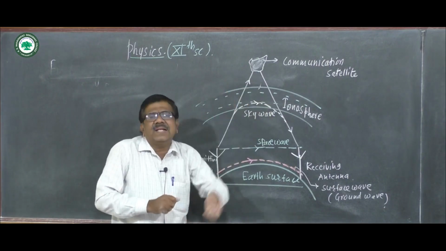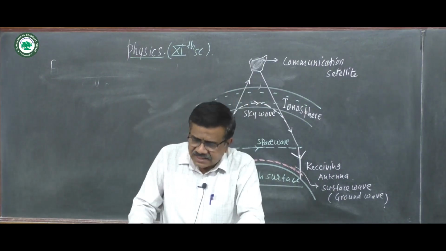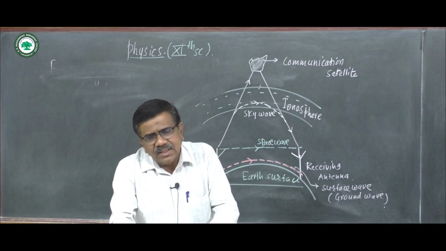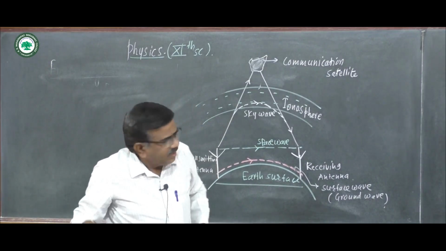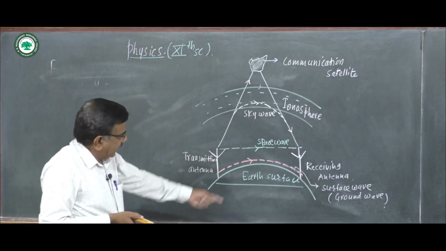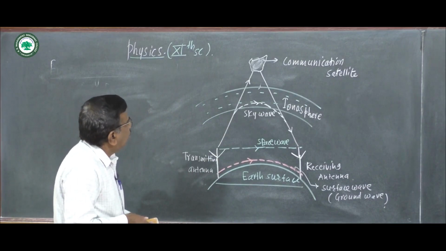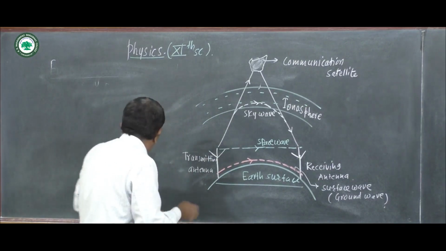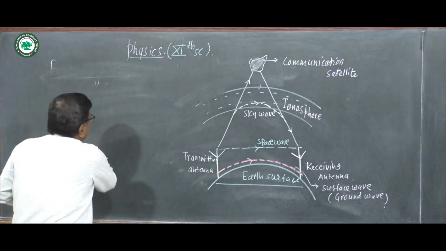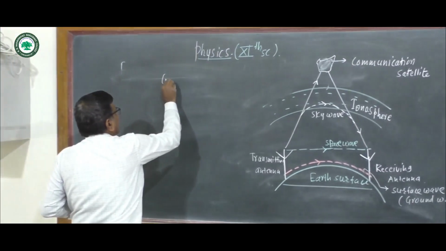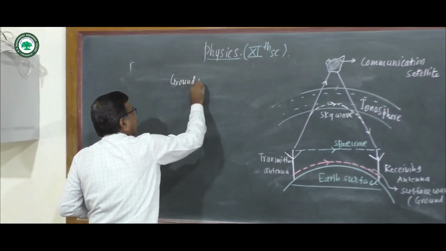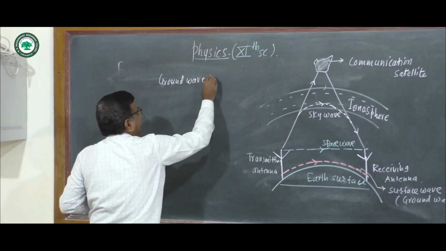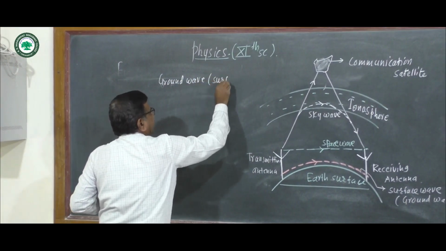The different layers of the Earth's atmosphere play a very important role in this propagation. Now firstly, we see ground wave or surface wave propagation.